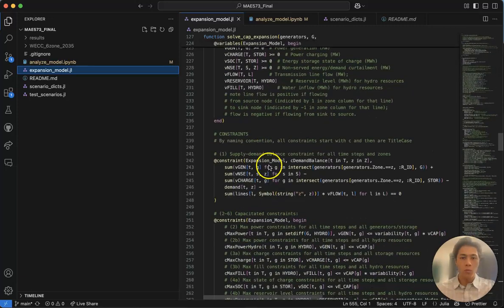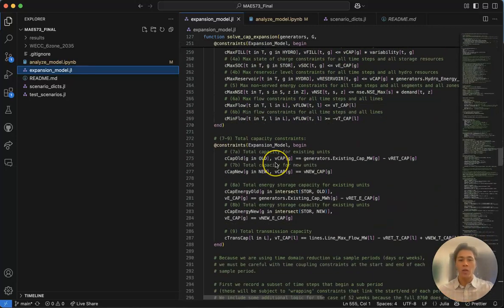And so what this convex optimization is doing is modeling the optimal way to expand our grid, in this case for the western half of the United States, the WEC, in the year 2035. It tells us the least cost way to meet all electric demand. This particular code is really interesting because it iterates over several different policy options, constraints that model different decarbonization policies.